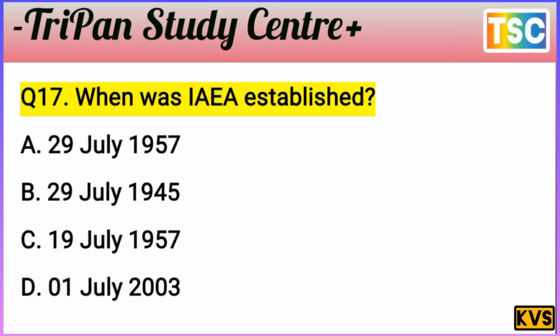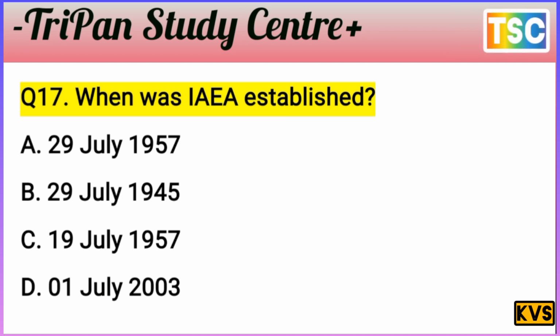You know that you must have a thought of your answer. Let's see what is the answer to this question here. When was IAEA established? That's an important and direct question. I give you the direct answer: 29 July 1957. That's a great answer. 29 July 1957 is the correct answer to this question.